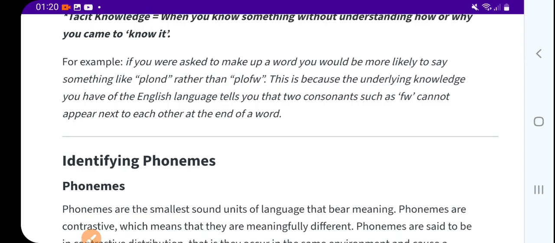For example, if you were asked to make up a word, you would be more likely to say something like blonde rather than plough.